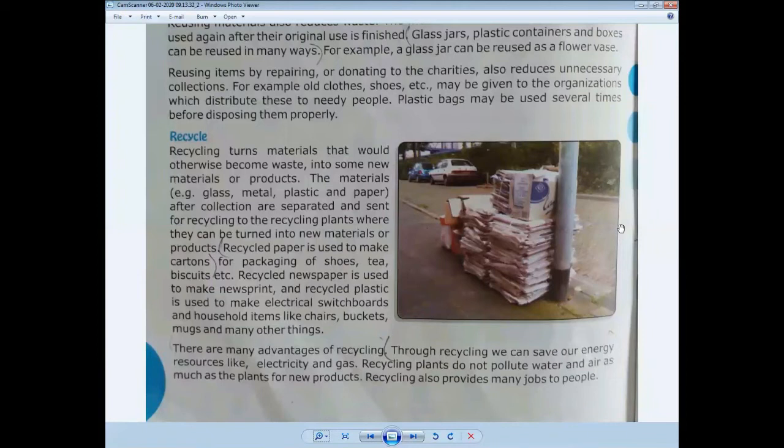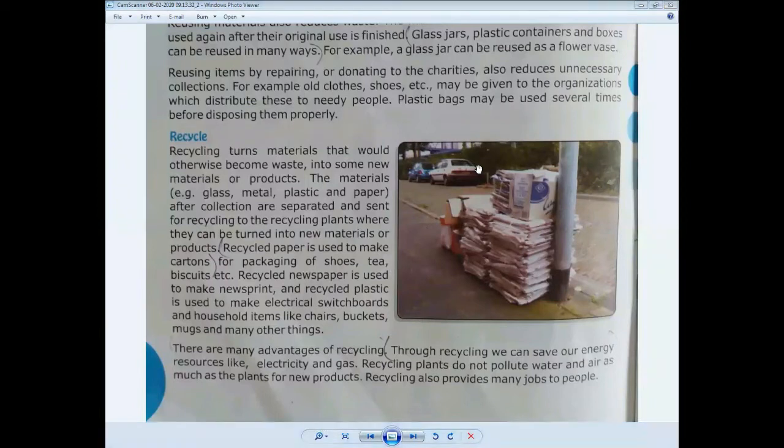Whenever we discuss recycling, items should be reused again and again. It can be reused for different purposes, like household items, cleaning purposes, saving money, and other things.